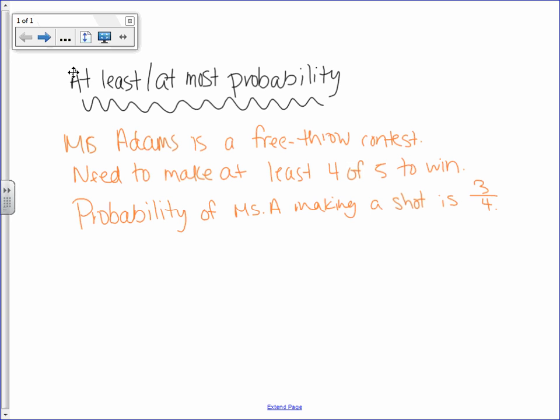Okay, so I'm in this contest. I need to make 4 out of 5 shots to win, and the probability of me making a free throw is 3/4. So 75% of the time I make them. We need to find out the probability that I'm actually going to win this contest.